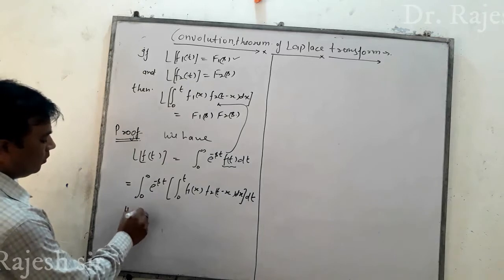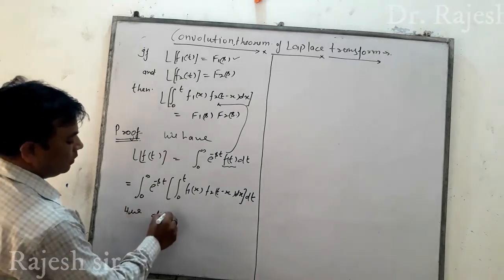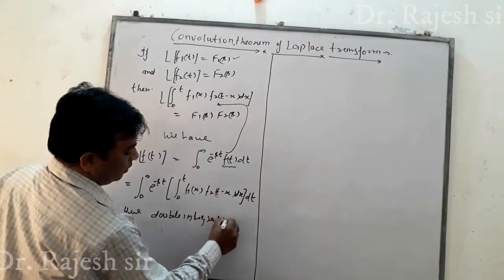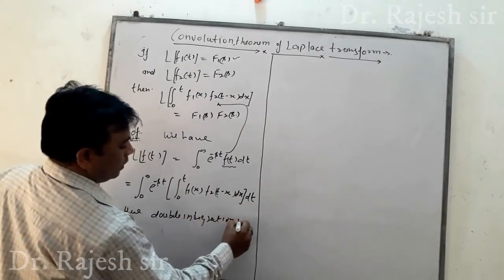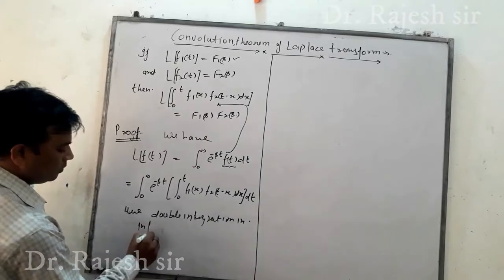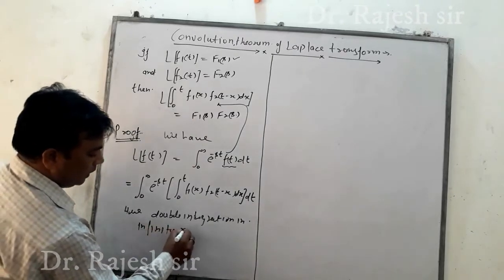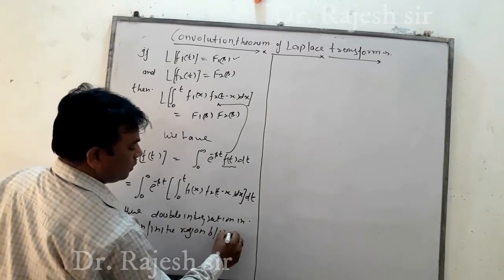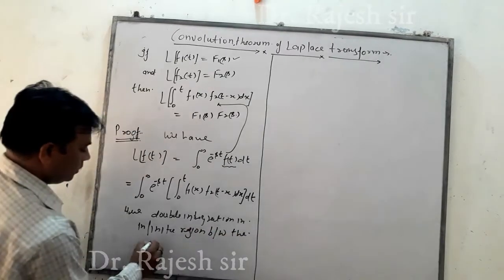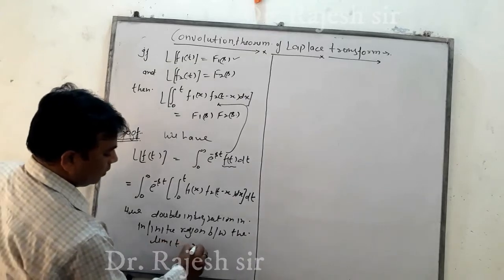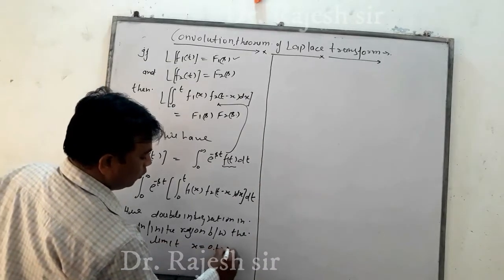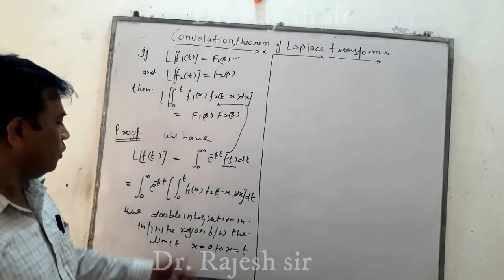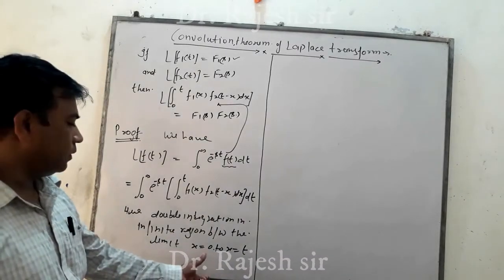Here the double integration is in an infinite region between the limits x equal to 0 to x equal to t.